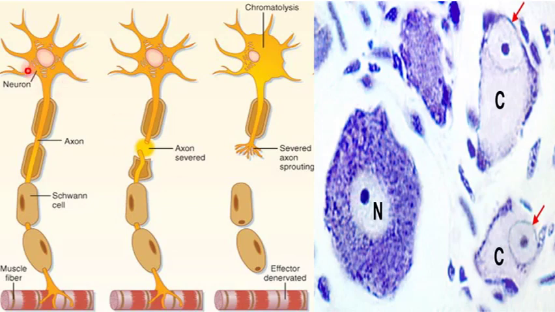This is the neuron and the axon with Schwann cells. There is the site of injury. The site of injury leads to chromatolysis of the Nissl bodies, the nucleus becomes eccentric, and the cell body will swell, and then it will lose its processes.